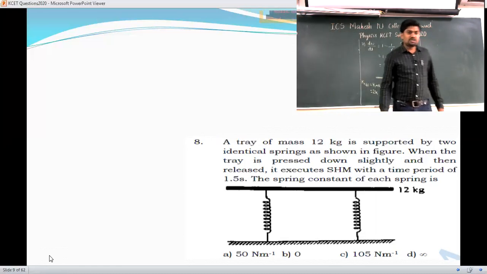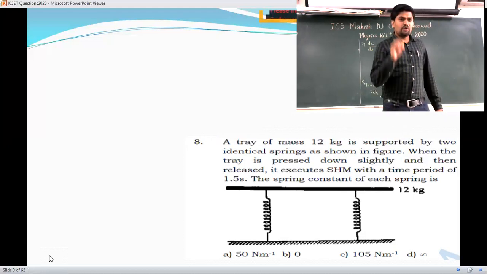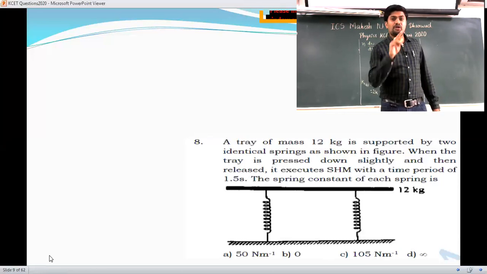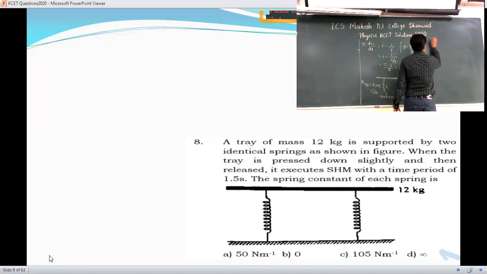See what they are asking you to calculate. When the tray is pressed down slightly and then released, it executes simple harmonic motion with a time period of 1.5 seconds. Already T they have given. So here you will use the formula T is equal to 2 pi into root of m by K.